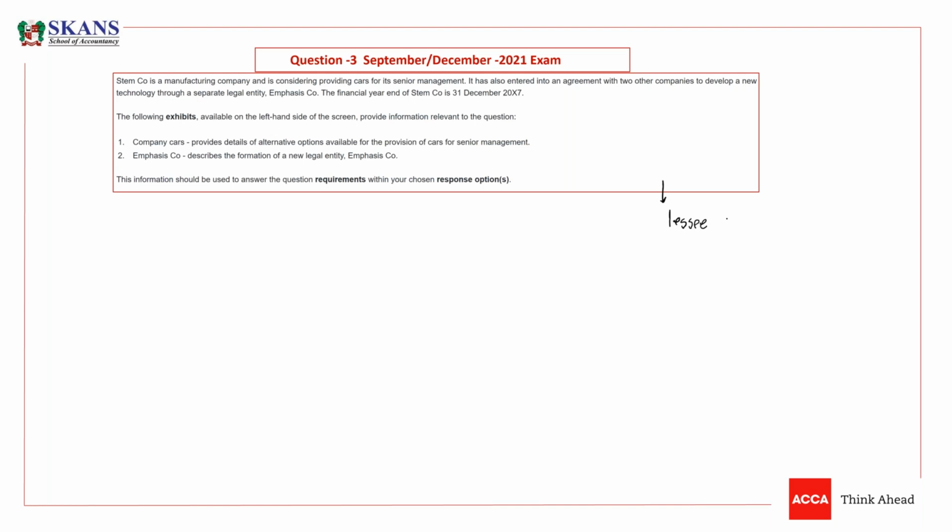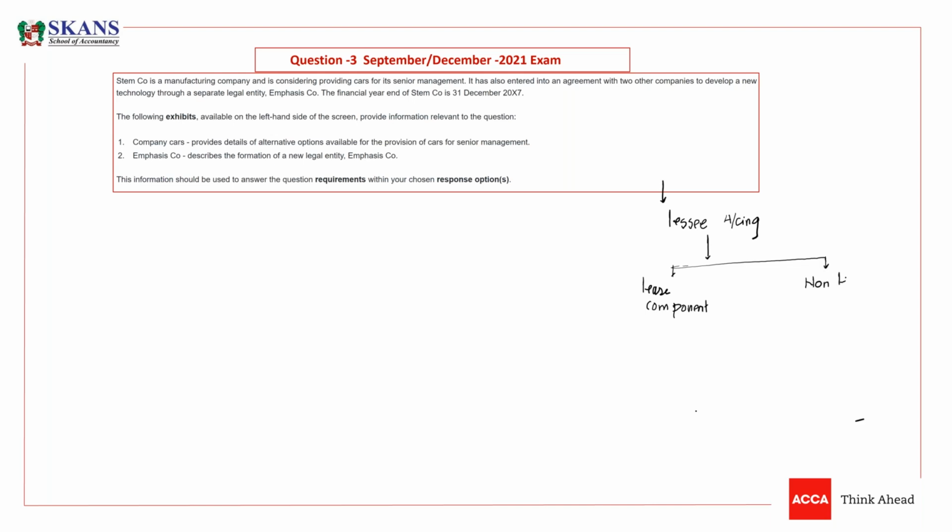When you're doing lessee accounting, you will see that in a contract there is a certain lease component, and there would be another non-lease component as well.